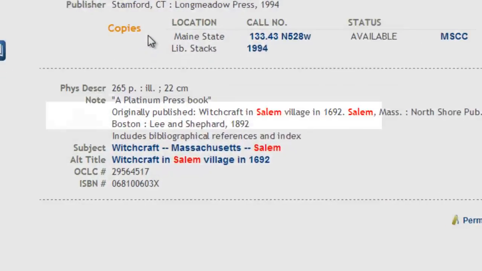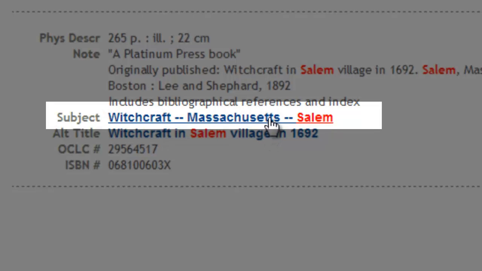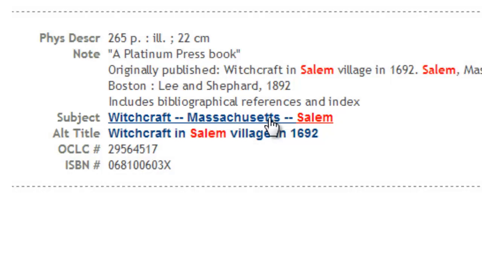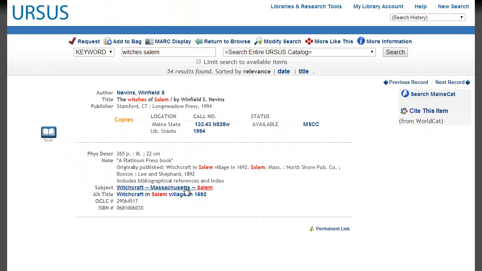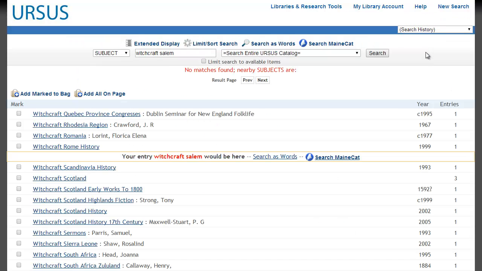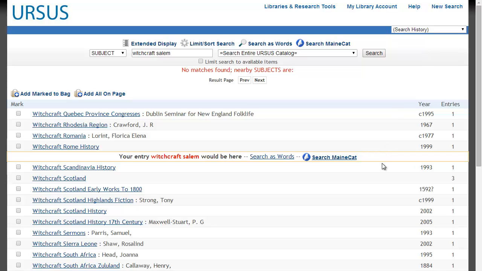The subject heading for this title is Witchcraft, Massachusetts, Salem. In order to retrieve this record by subject, we would have needed to know to use at the very minimum the terms Witchcraft, Massachusetts. Even if we were to have changed our search to Witchcraft and Salem rather than Witches, we would still have received 0 results. Yet even with 0 results, we are finding multiple subject headings with the word witchcraft.